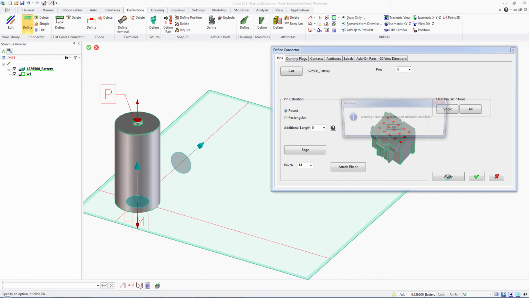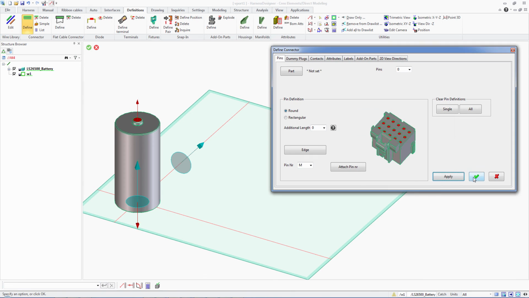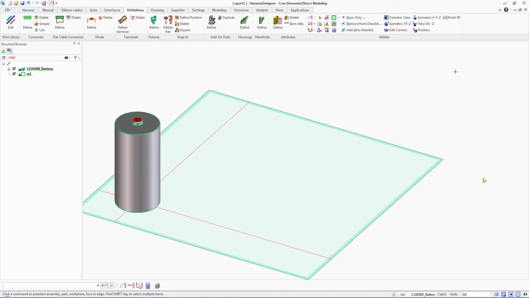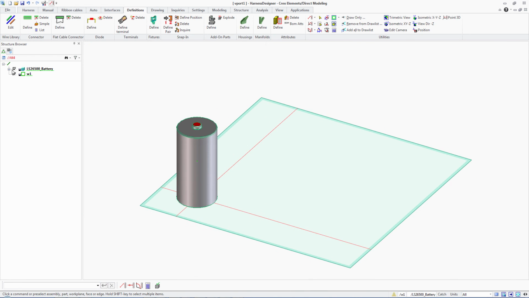After finishing with the definition, click Apply and OK in the Pins tab. As a result, we can see new features in the Path, Pins and Position attributes.